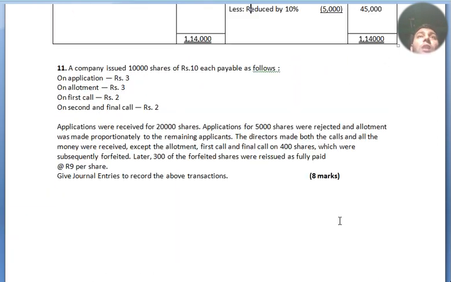Now we move to our shares question, and before doing it we have to read the question. What is the question? What are they asking? What do we need to do? Because it's all about terms and conditions. The board is giving us terms: you have to do it like this. If you agree, then you do it; if you do not agree, then also you have to do it, because it is written on the back side of the admit card. Now you have to do this, you have to do that. It is only the terms and conditions.